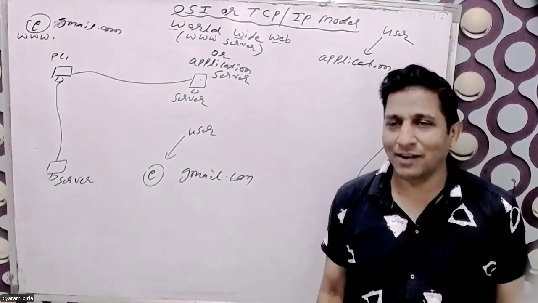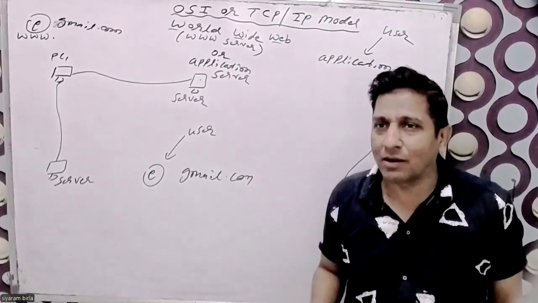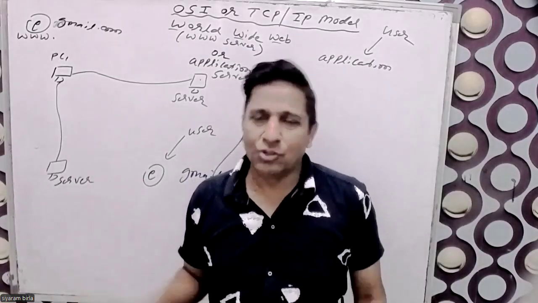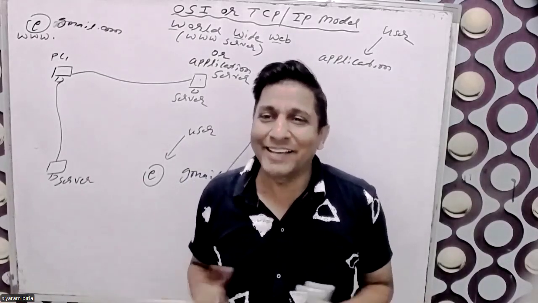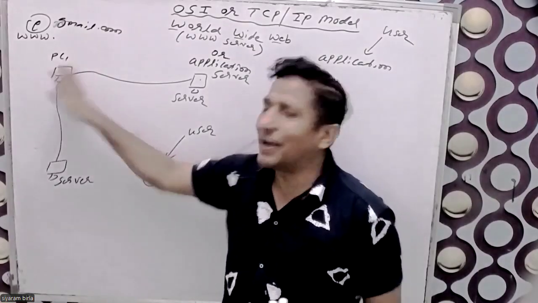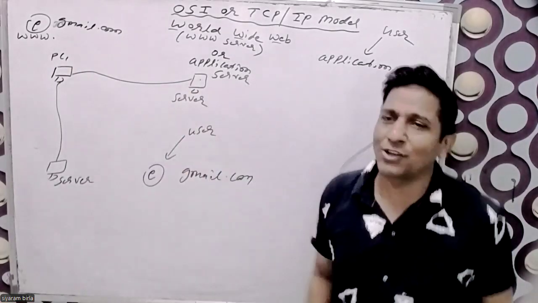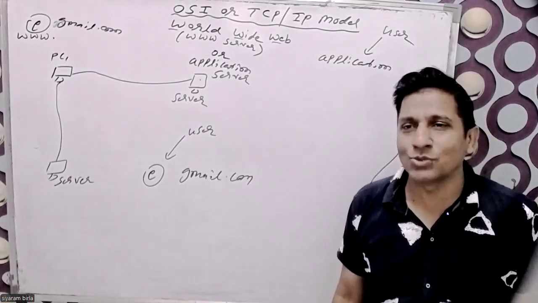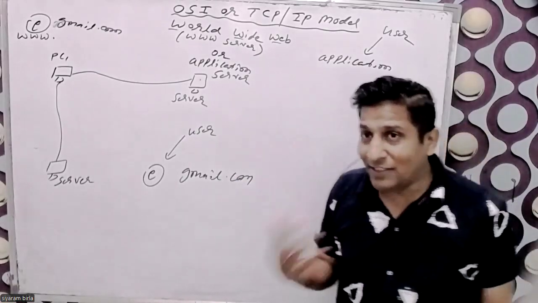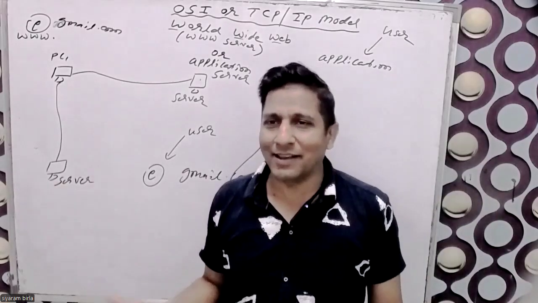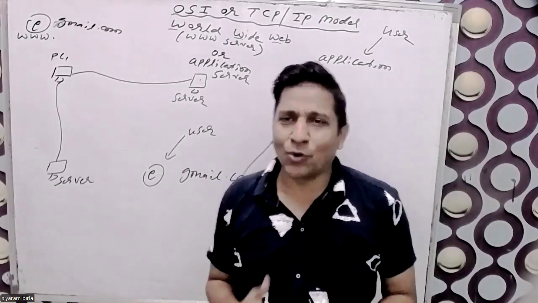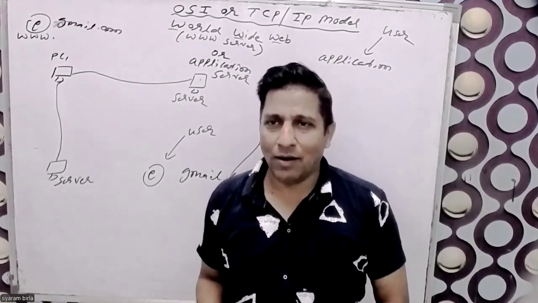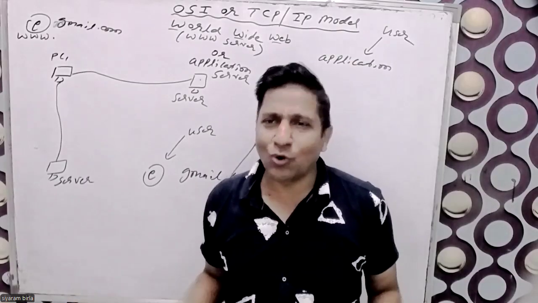It's like whenever I go to the bank, I directly go to the application counter and fetch the application form directly. There is no requirement for anything. But here my PC is situated, suppose, in India, and that server is kept in Singapore. So there is a long distance between India and Singapore, so they need some kind of protocols. As I explained, what is a protocol? Those that perform tasks automatically, a set of rules, is called a protocol.